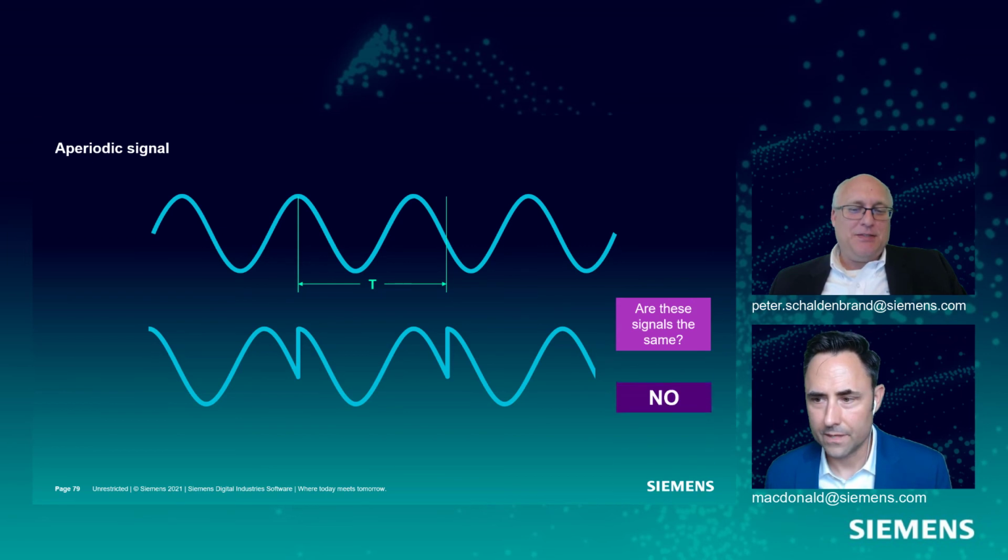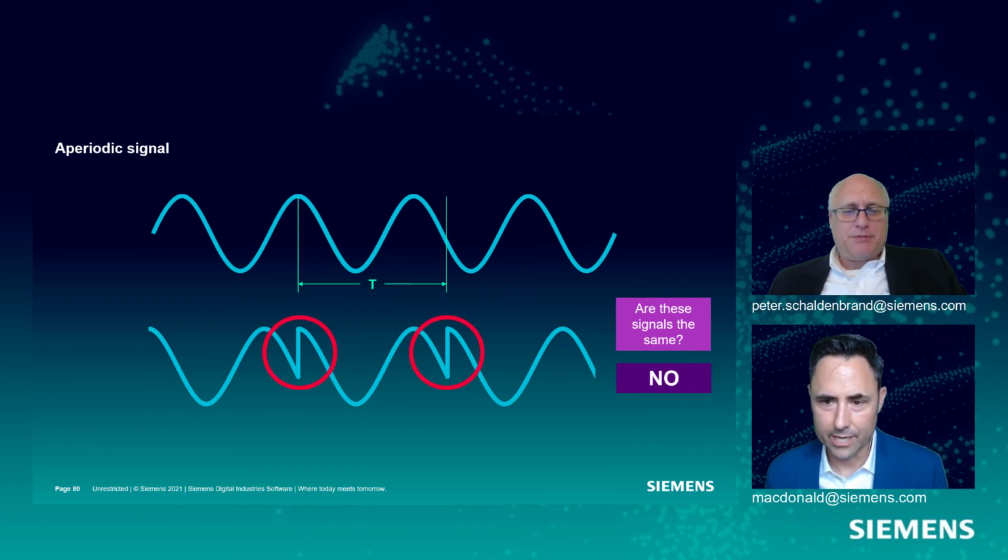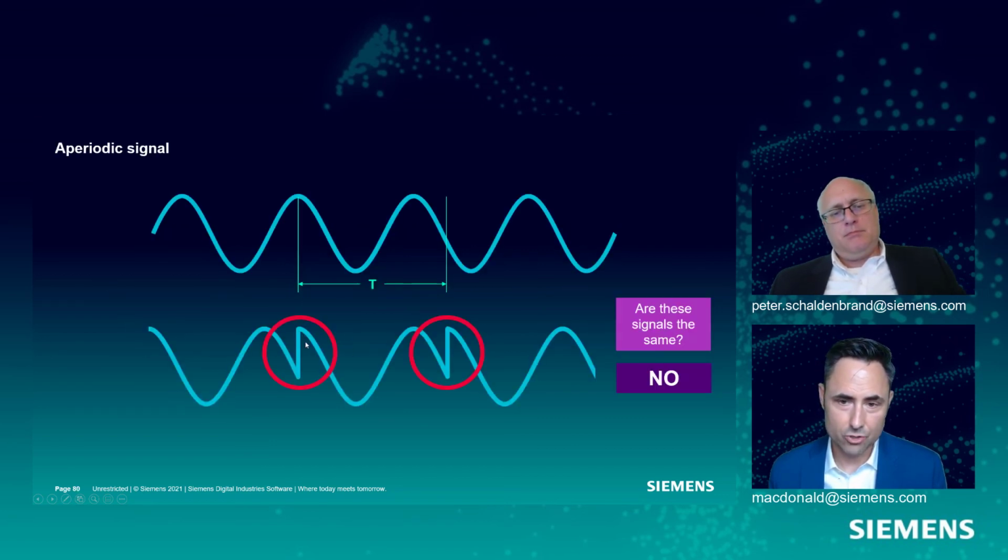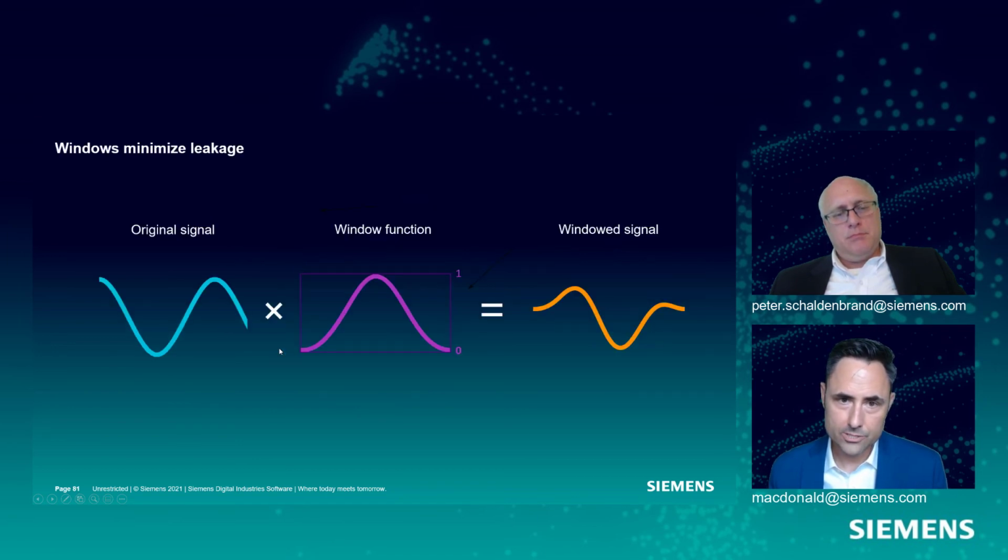We get this huge discontinuity here, where it jumps very quickly from this low amplitude up to the top. And we talked about how these sharp edges in the time domain end up being very broad, with tons of frequency content in the frequency domain. And so what we'll end up with is this leakage across all these frequency lines. Okay, so what do we do to try to mitigate these effects?